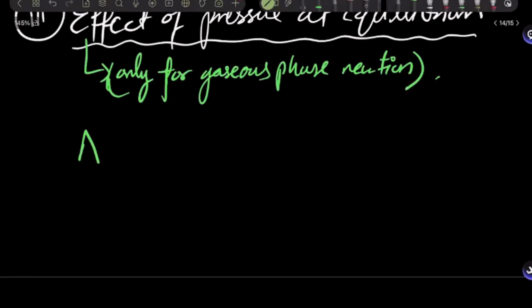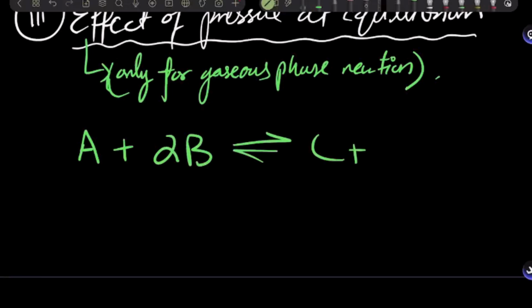So if I have the reaction A plus 2B goes into C plus D, and all of these things are solid, will pressure have any effect on this equilibrium? No. But if all of these are gaseous, all of them are gases, then pressure does affect this equilibrium.